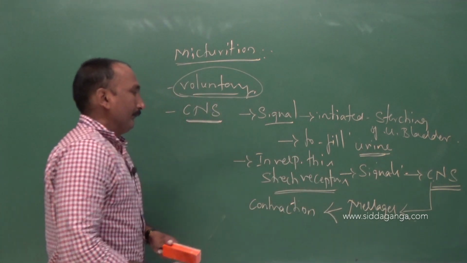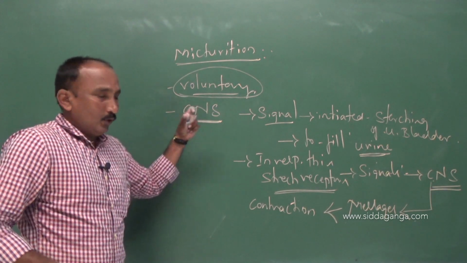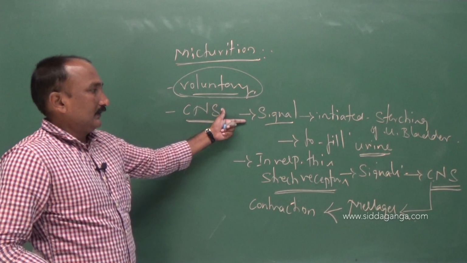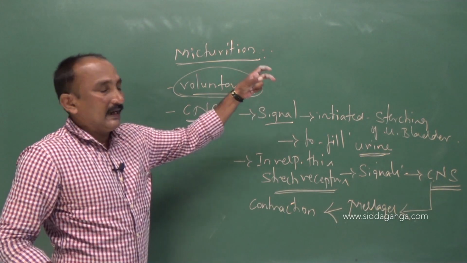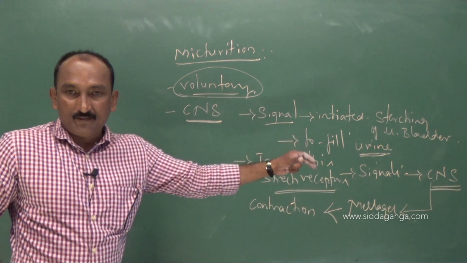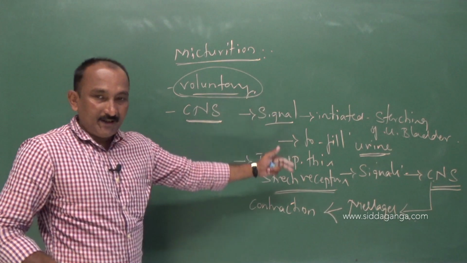Listen, micturition is a voluntary process whose signal is initiated by the stretching of the urinary bladder as it fills with urine.